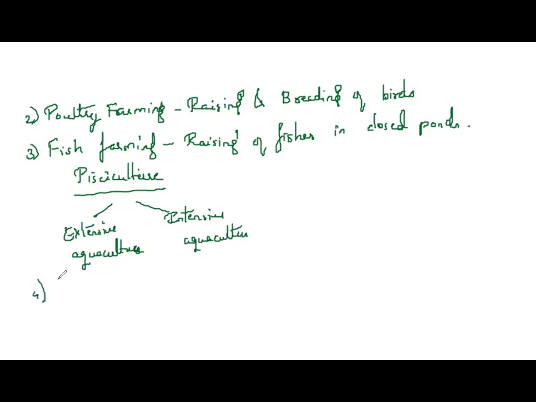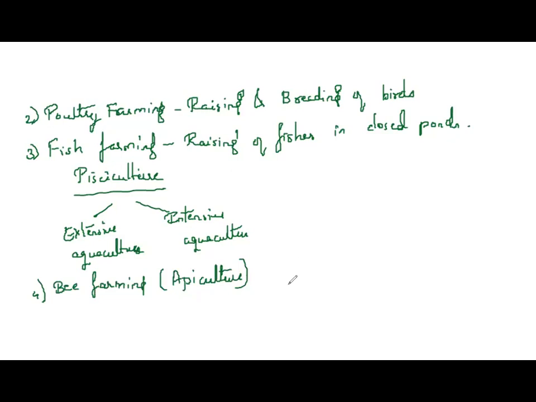One more very important one is bee farming. Bee farming is also called apiculture. It is the practice of maintaining bee colonies by humans in man-made hives.